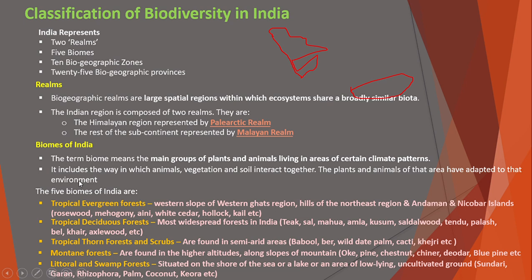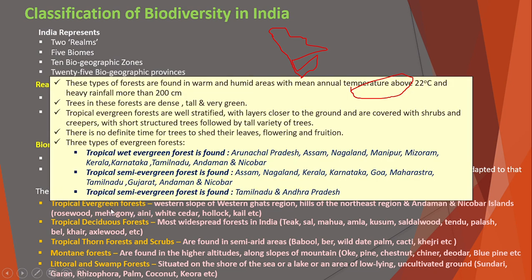There are five biomes within these two realms. What are they? There is the tropical evergreen forest, tropical deciduous forest, tropical thorn forest and scrubs, montane forest, and littoral and swamp forest. So let's see what these are. First is the tropical evergreen forest.